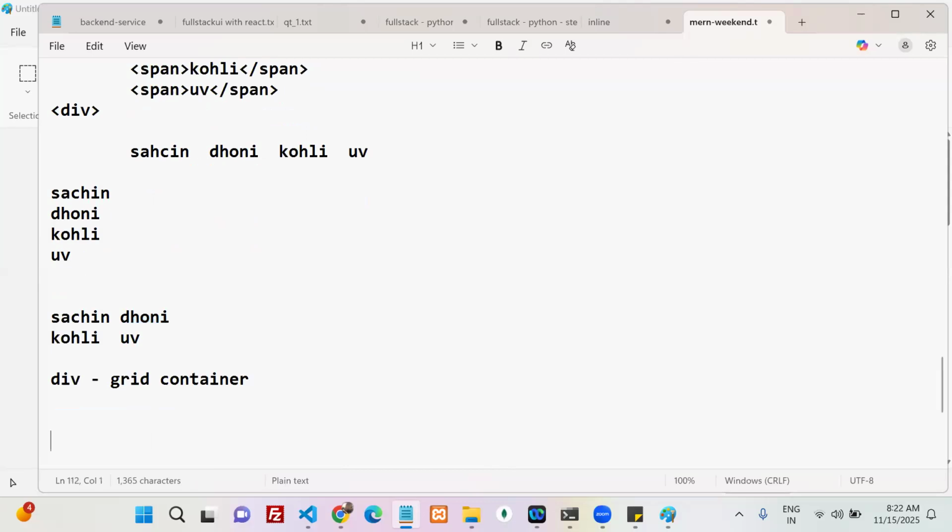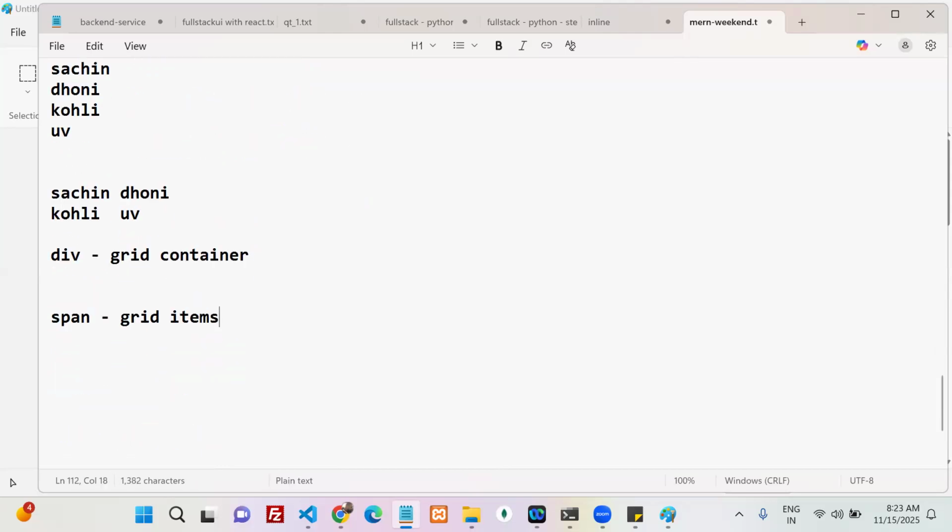Inside the grid, all the spans are grid items. Grid container and grid items. Understood? Agreed, everyone?